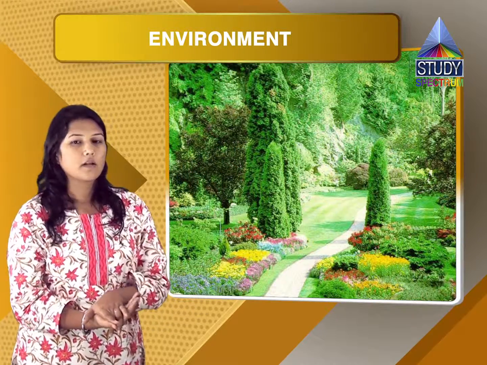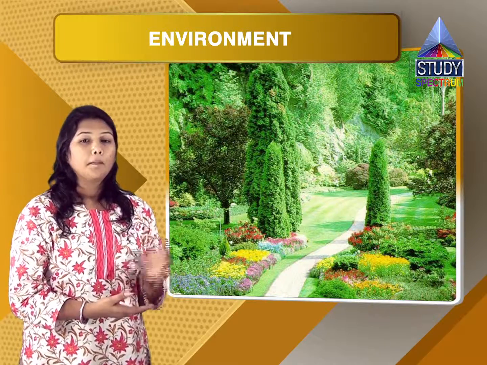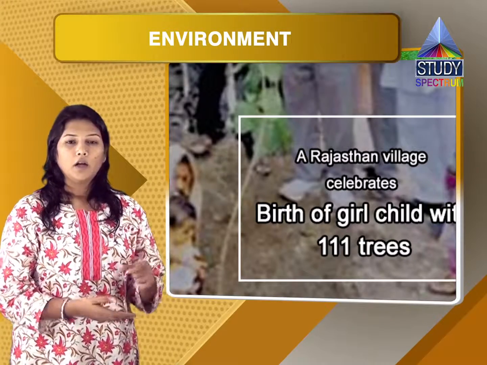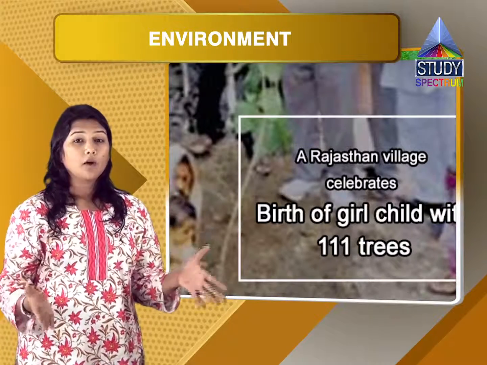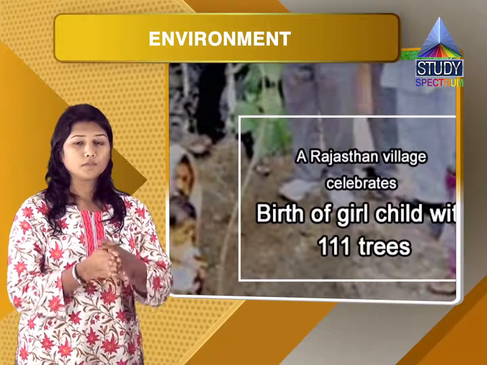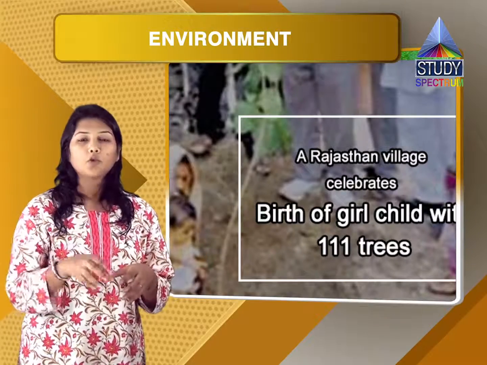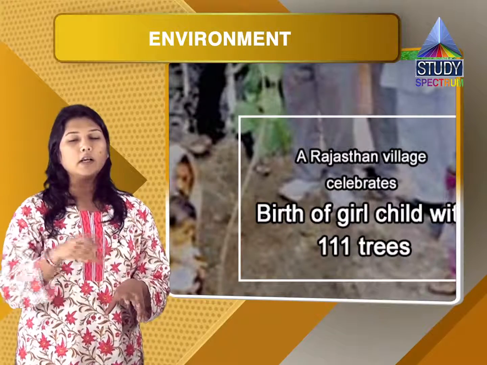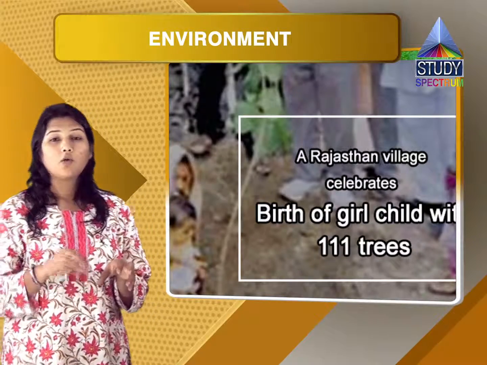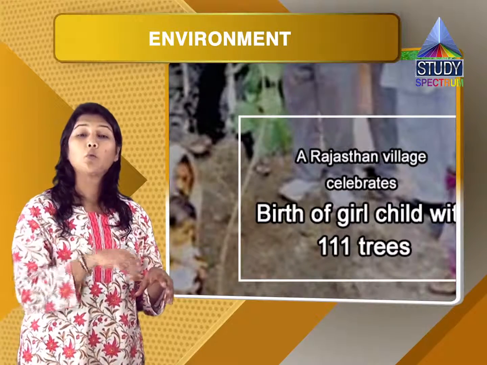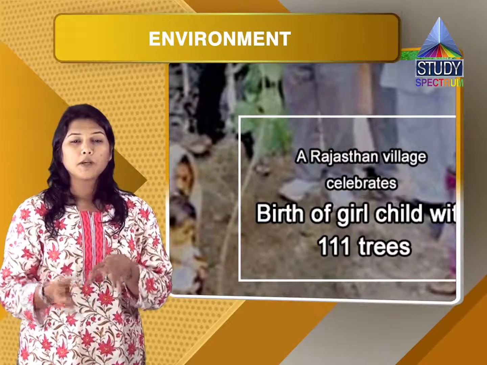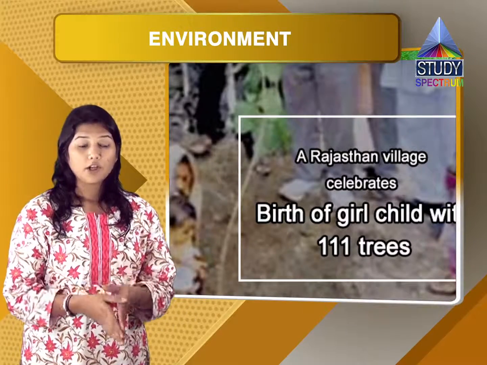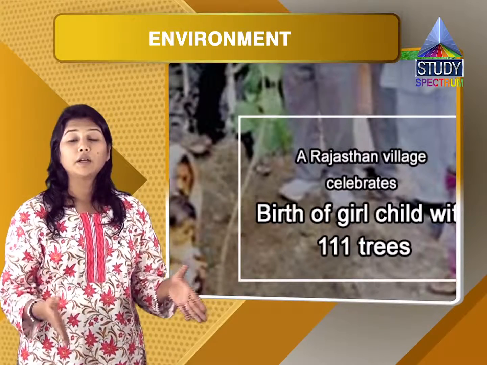And how do they celebrate it? They celebrate by planting 111 fruit trees in their village. You must be thinking it must be a big amount to plant 111 trees. What happens? The person who has a girl child born in the house chips in some amount. The rest of the amount is chipped in by the whole village. They have a specific day when they plant these trees. If you visit that village, it is full of life, full of greenery.